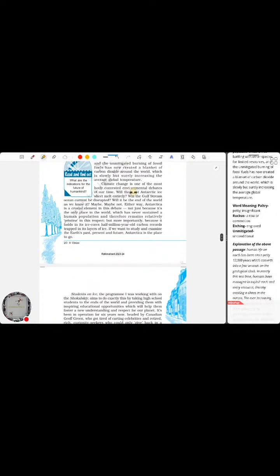Okay, fine. Climate change is one of the most hotly contested environmental debates of our time. Will the West Antarctic ice sheet melt entirely? Will the Gulf Stream ocean current be disrupted? Will it be the end of the world as we know it?